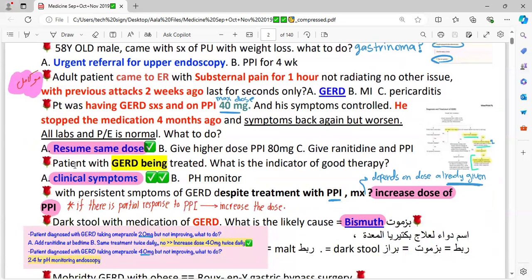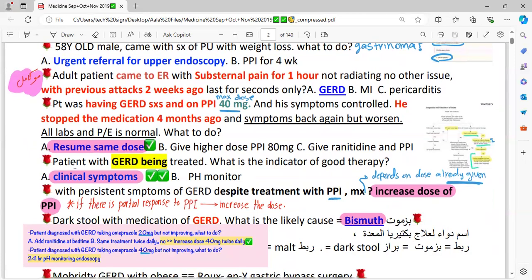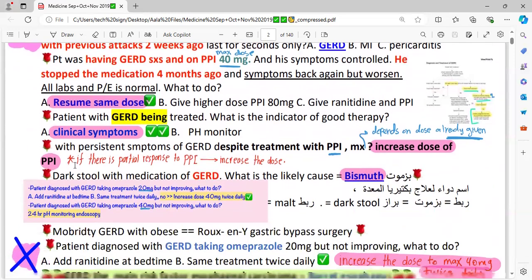A patient with GERD being treated, what is the indicator of good therapy? Clinical symptoms. If the patient's symptoms are improving, it is giving you a clue that the prognosis is good, the patient's compliance is good and the patient is responding to the therapy.